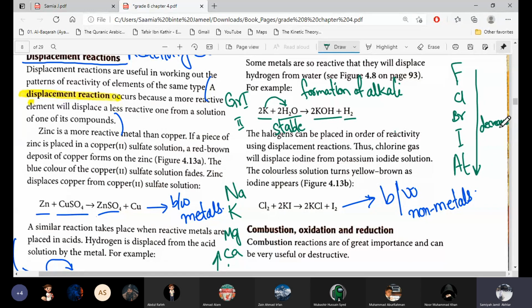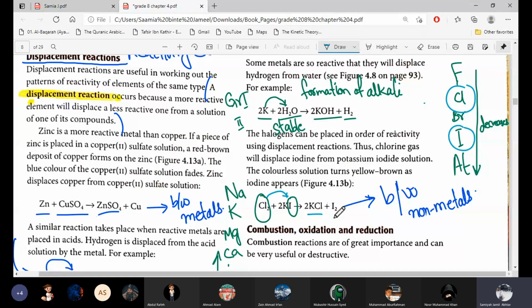Okay, their reactivity decreases. So in this equation, you can see there is chlorine and iodine. Which one is more reactive? Chlorine. Okay, chlorine is more reactive, so chlorine will take iodine's place, and potassium chloride will form, iodine will come out.